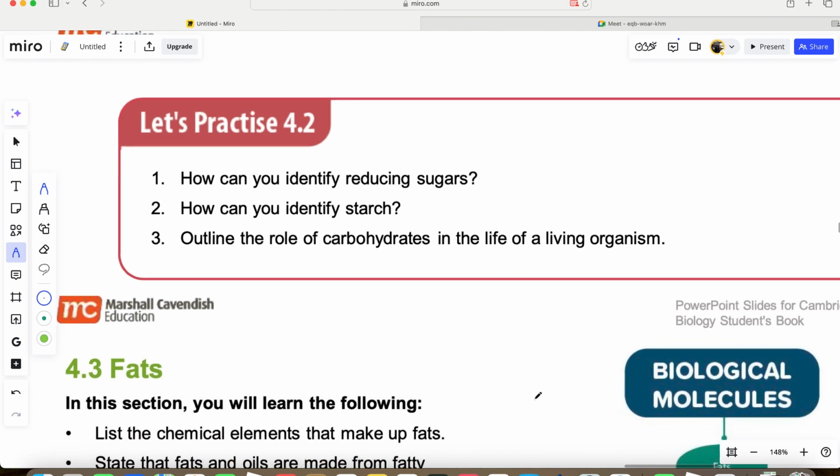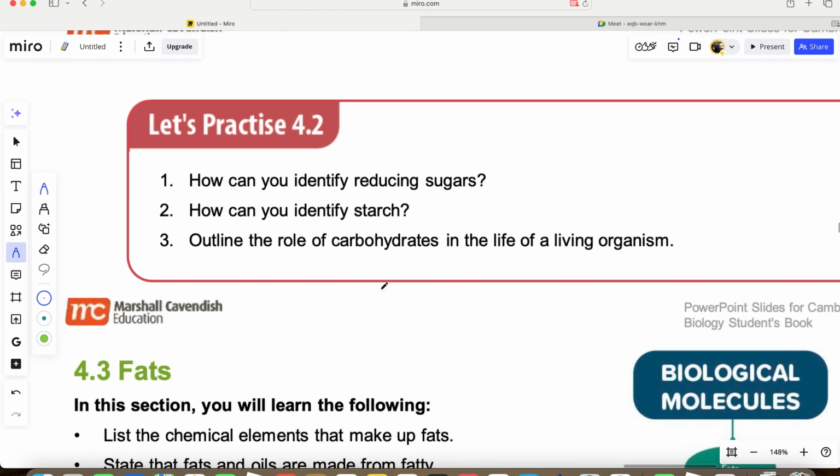So pause the video, like, subscribe and share, and practice these questions to see whether you understand the part we have done. How can you identify reducing sugar? How can you identify starch? To identify this, you have to use what? The Benedict solution to test for it. And to identify this, you have to use the iodine solution to test for it.